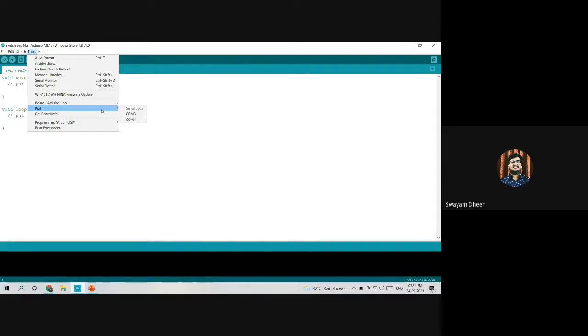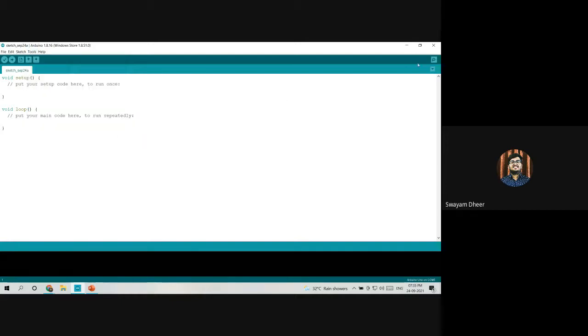So what port here means is a communication port which you are using to connect the Arduino to your laptop. Each device has around 5 communication ports, COM1 to COM5. COM1 and COM2 are basically reserved for hardware communication, and COM3, 4 and 5 are available for connecting the Arduino.